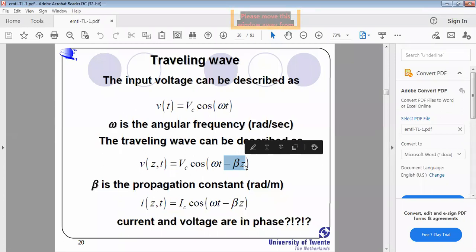The current passing through the transmission line is I of z, t equal to Ic cos omega t minus beta z. Current and voltage are in phase. See here, what exactly does it mean?